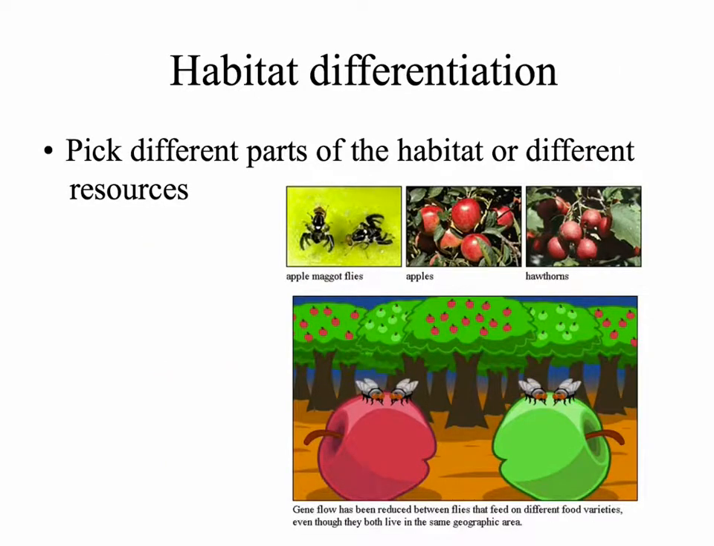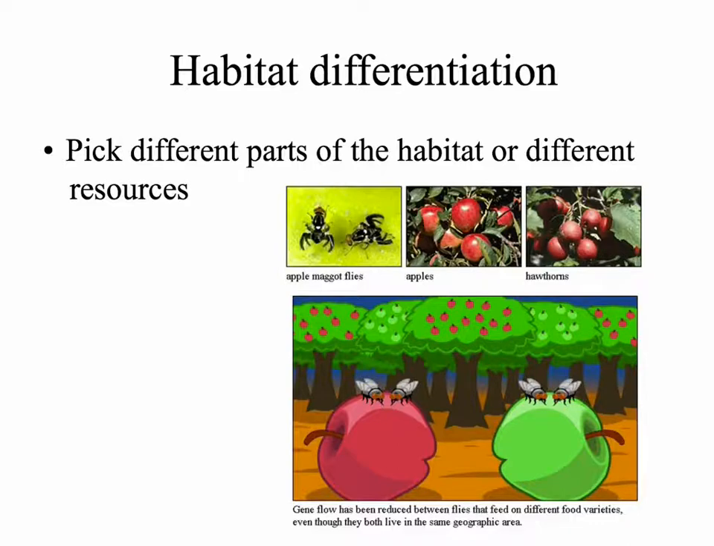Habitat differentiation occurs when different groups within the population pick different parts of the habitat or different resources to use. A classic example of this are apple maggot flies. These flies started out growing on hawthorn trees, which are native to North America. When apples were introduced, the flies started using apples as a food source as well. However, some of the flies prefer the apples, while others prefer the hawthorn fruit.